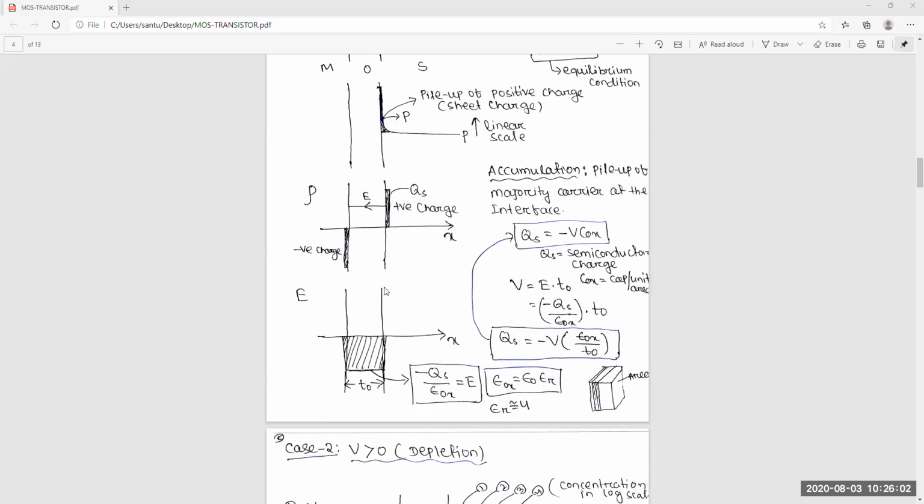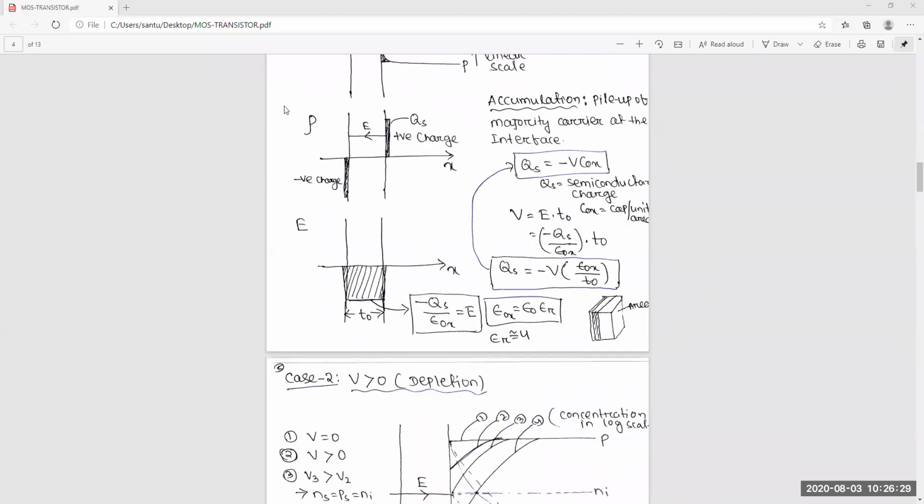Though it's a capacitor, if a positive sheet charge is here, an equal and opposite negative charge will be on the opposite side of the capacitor, yes or no? Yes, sir. Okay, that's why it is negative charge, the same amount as the positive charge. Electric field is in this direction. So this is the surface charge part, and this is the direction. Okay, so got this point.